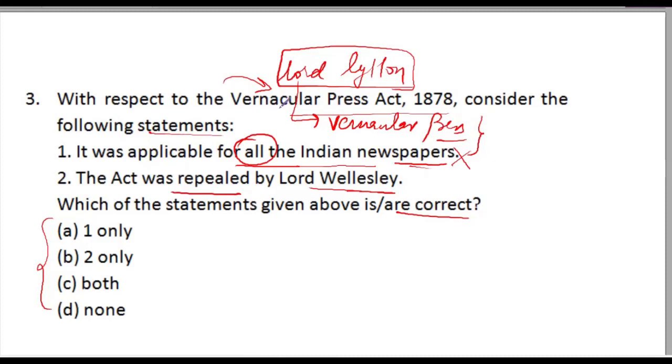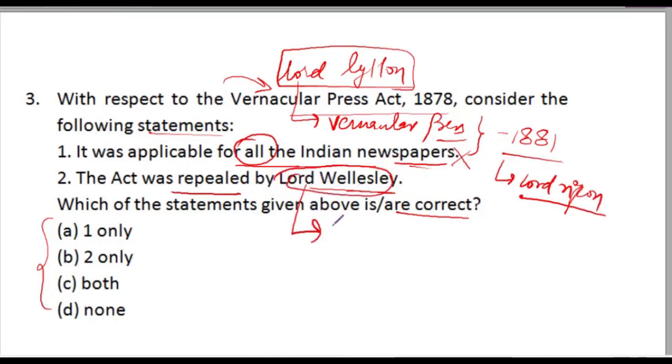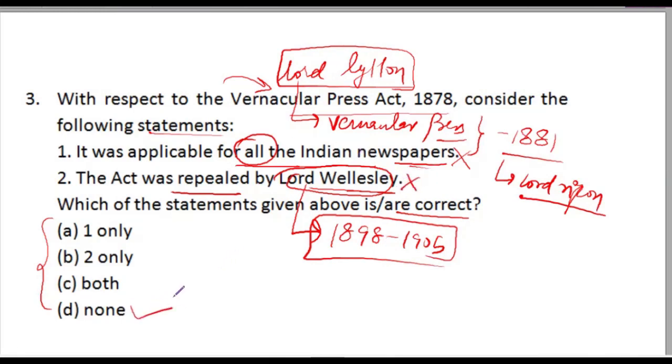And later, due to criticism, it was repealed in 1881 by Lord Ripon and not Lord Wellesley, because Lord Wellesley was Governor General from 1898 to 1905. So both are wrong. D is right answer.